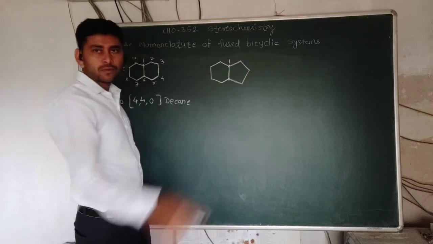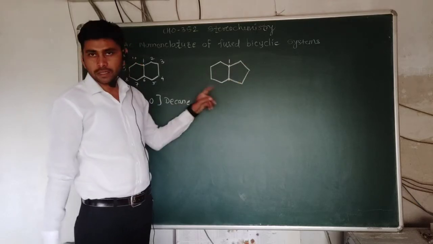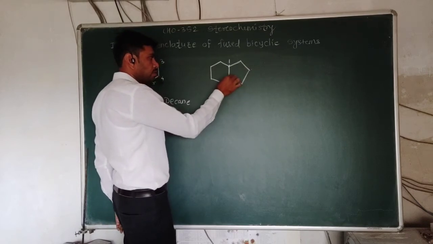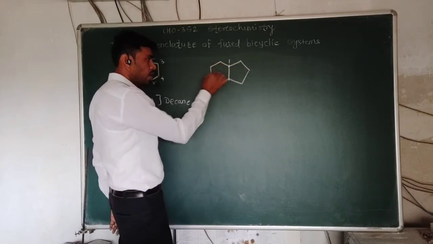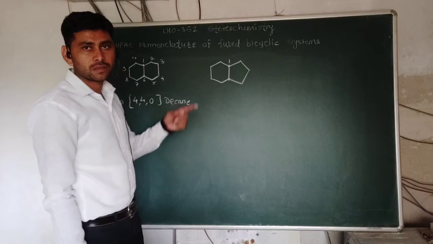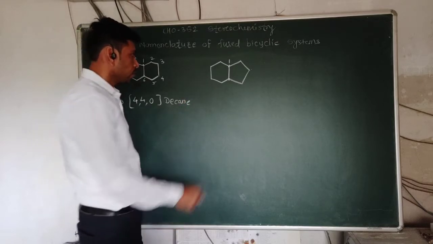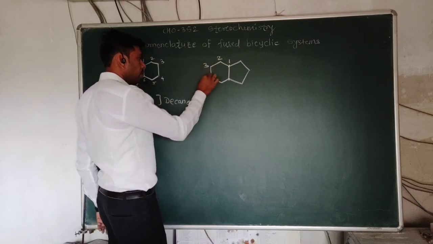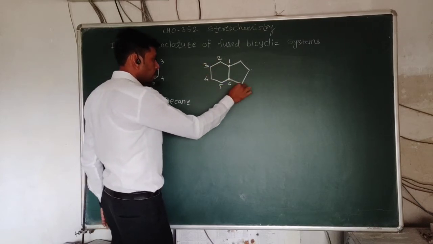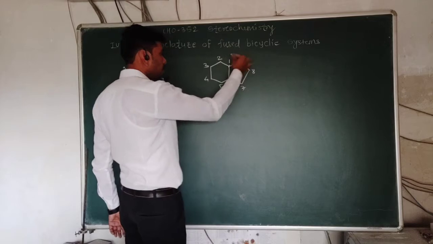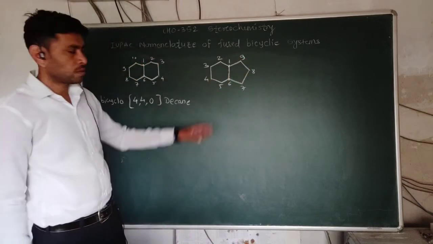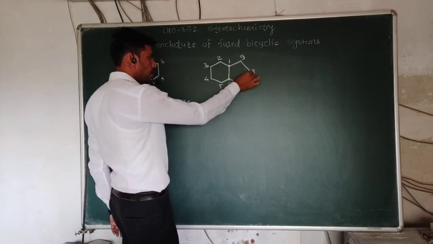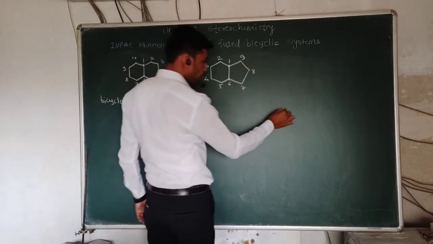Here again is another compound, here bridge carbon atom 1. We cannot start numbering from here in the clockwise manner. Why? Because here there are only 3 carbon atoms and here 4 carbon atoms. So we have to select the longest part of the ring. The longest part is here, so we start numbering anti-clockwise. 3, 4, 5, 6, 7, 8, 9. There is no carbon atom here, so no numbering. So 1, 2, 3, 4, 5, 6, 7, 8, 9. So there are 9 carbon atoms, which is nonane.